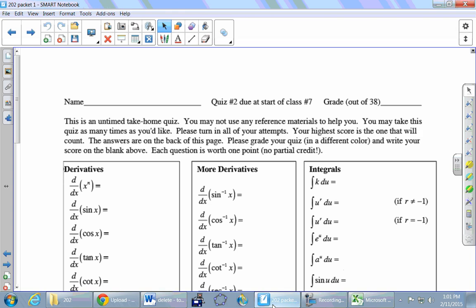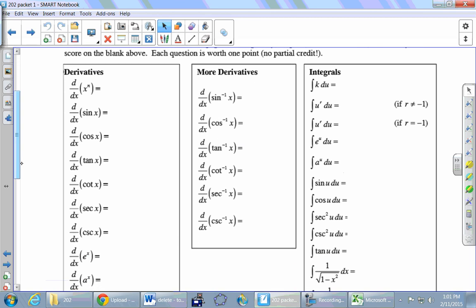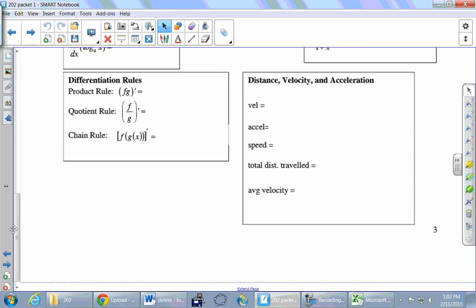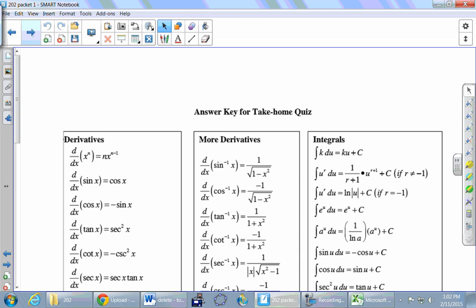So what you are going to do is fill in all of these derivative formulas, fill in all of these integral formulas. There are a couple of other formulas down in boxes here at the bottom: product rule, quotient rule, chain rule, some stuff about position functions and velocities and accelerations. Lots of formulas to fill in, all memorization, so you have no other resources that you're going to be using except for your own brain. The good news for you as you study for this quiz is that the answers are on the next page. So if there's any that you're not sure about, look them up, memorize them, learn them. It is time to learn them if you don't know them just yet, and study before you take this thing.